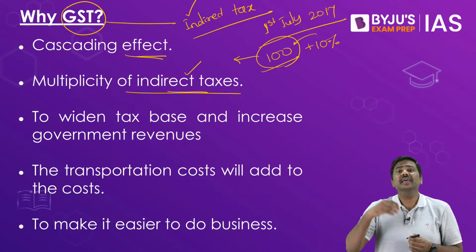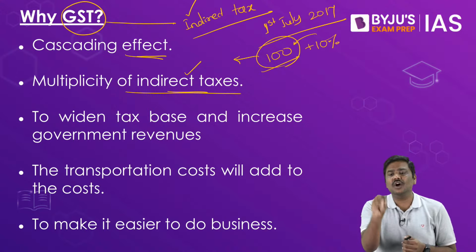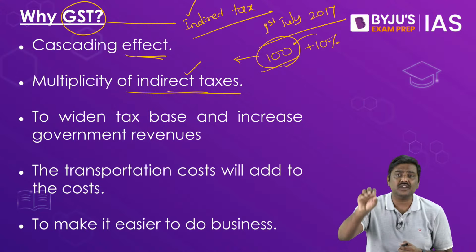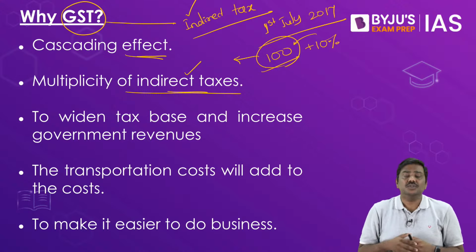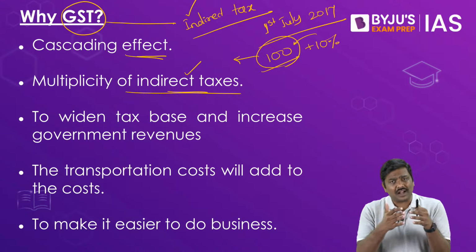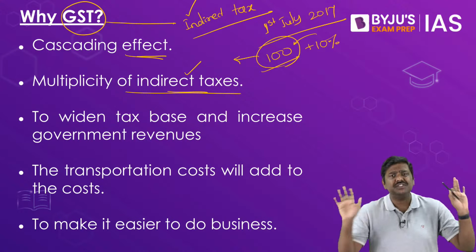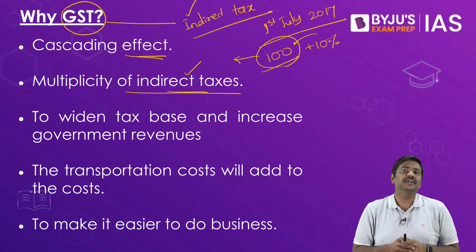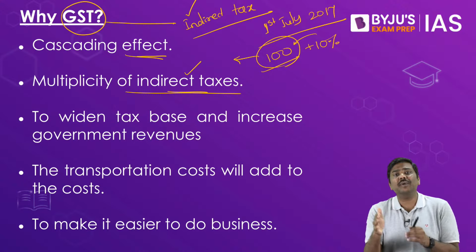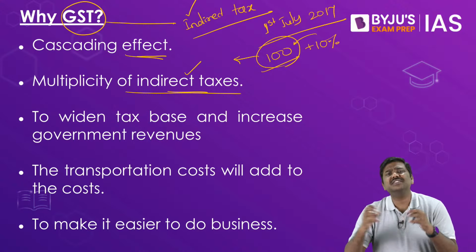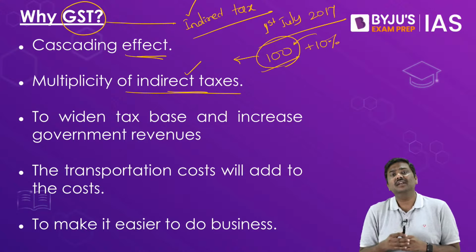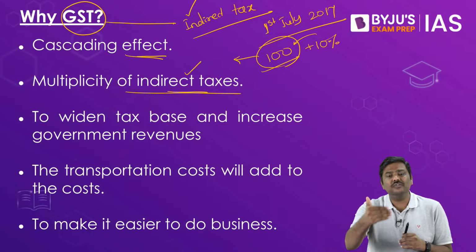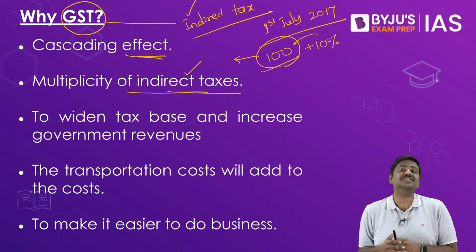For example, imagine on a particular service, Government of India will impose a service tax of 15%. So when this particular service is consumed across India, doesn't matter which state, the service tax would remain same 15%. Whereas when the state governments are concerned, the problem was that the tax rate on a particular good varied from one state government to another state government.